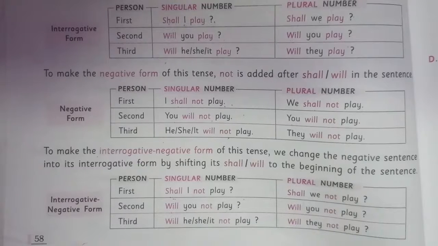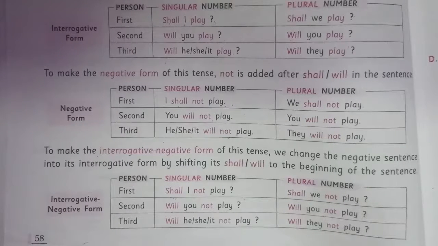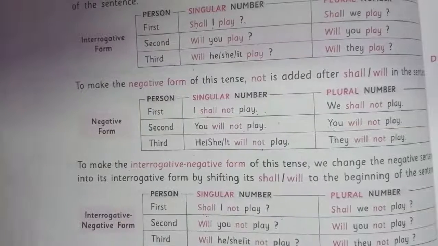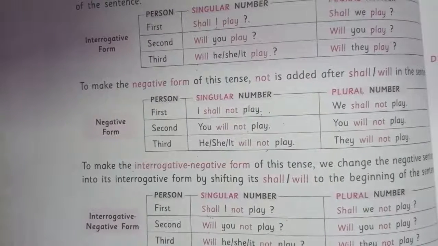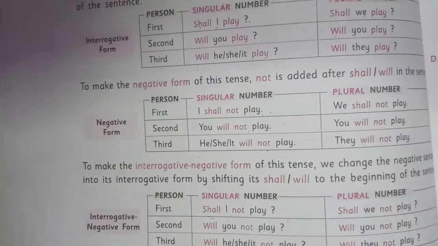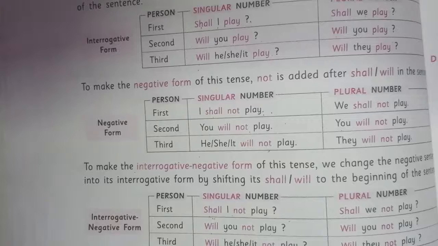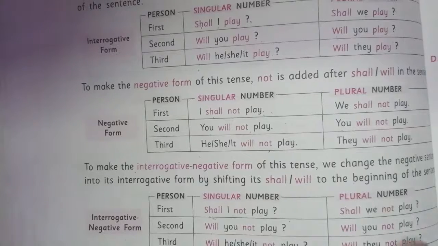So keep in mind, in simple future tense we have to use subject plus shall or will and then the first form of the verb. This is the structure of simple future tense. Hope you are clear with simple present tense, simple past tense and simple future tense, and you can form affirmative sentences, interrogative sentences, negative and interrogative sentences.